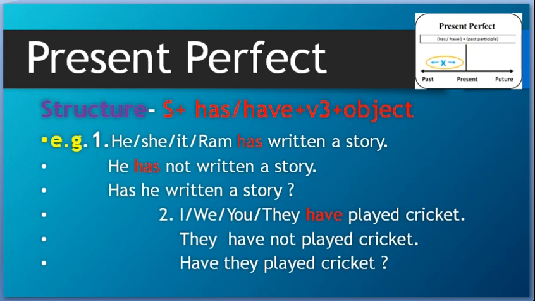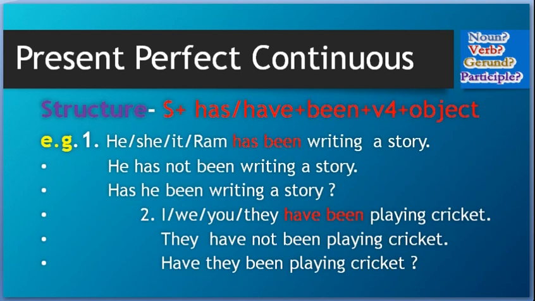Present perfect continuous. In present perfect continuous, the structure of the sentence would be subject plus has, have, and now one new thing is added, that is been, plus V4, that is the ing form of the verb, with object or without object. A sentence can be made without object. So he, she, it or Ram, any singular subject, has plus been, and the ing form of the verb, writing a story. Ram has been writing a story.